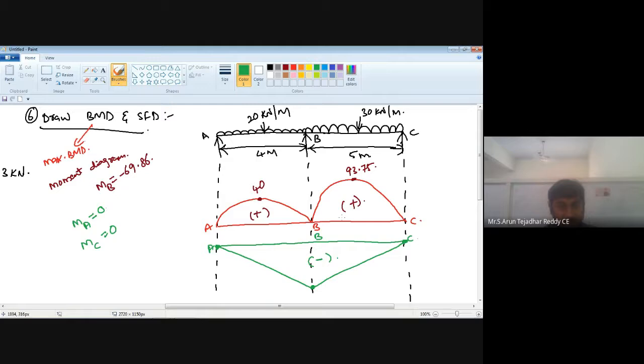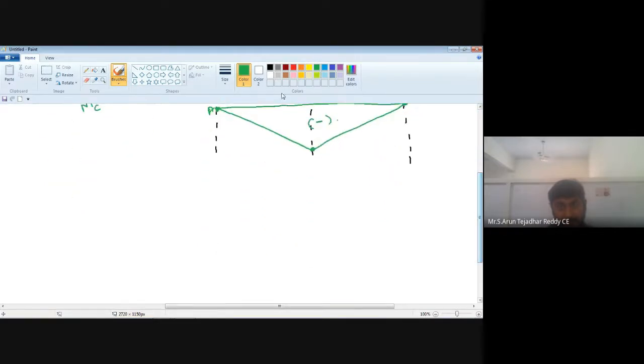It means the combination of the first and second bending moment diagrams. Here we have two bending moment diagrams. So finally draw the final bending moment diagram, or else the net bending moment diagram. Once again extend this color.